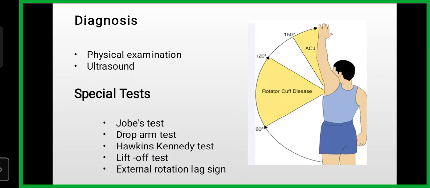And here are the special tests: Jobe's test, which is also called the empty can test, drop arm test, Hawkins-Kennedy test, lift off test, and the external rotation lag sign.